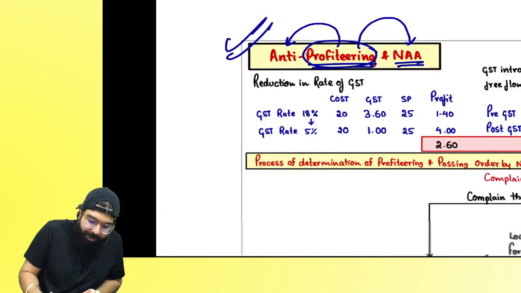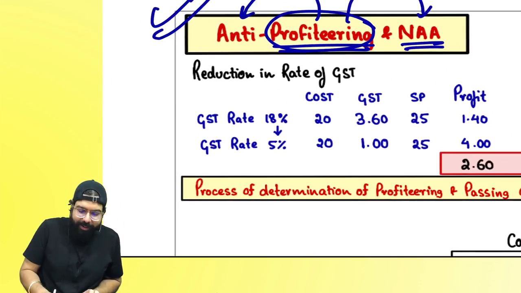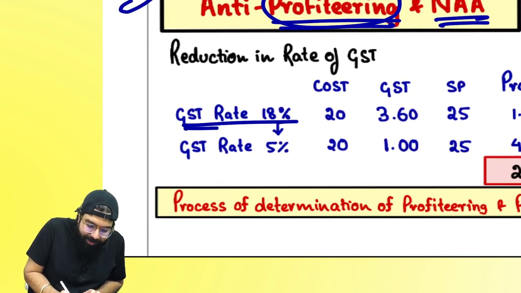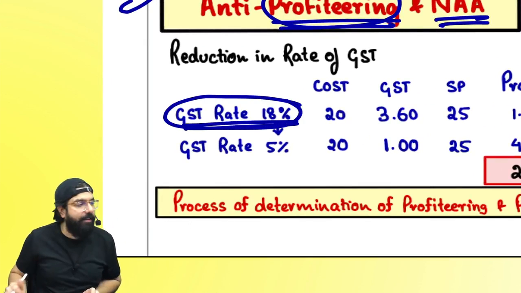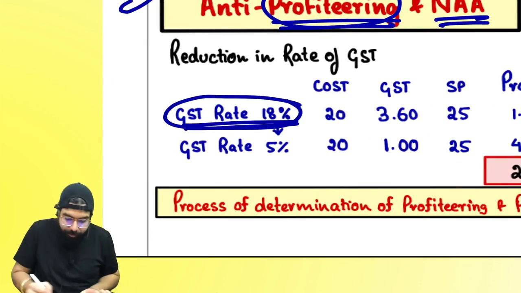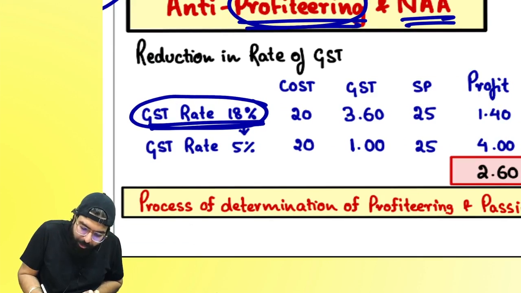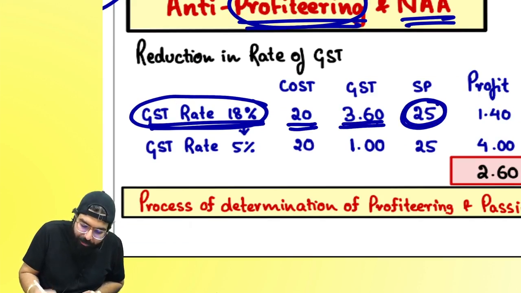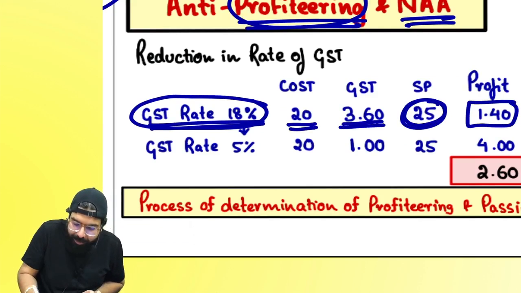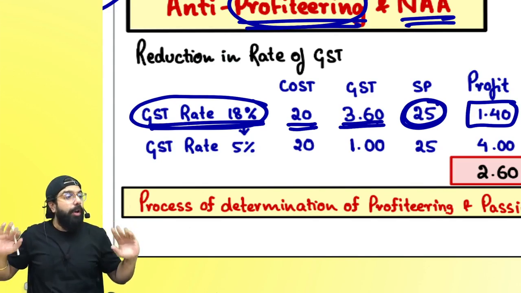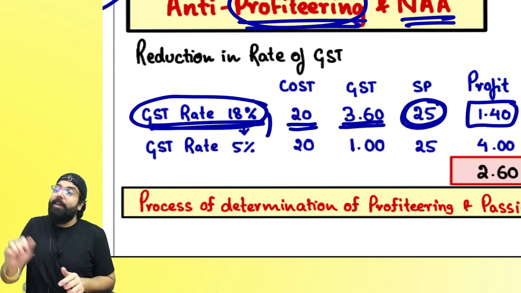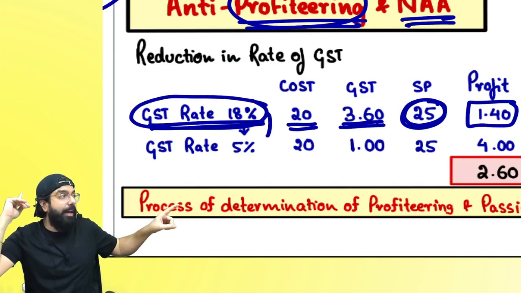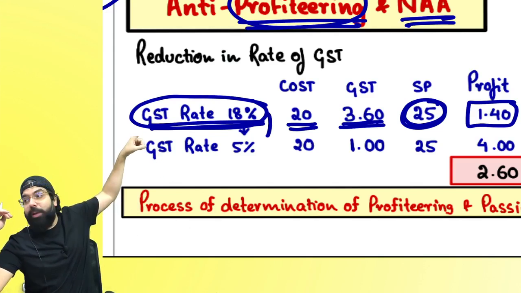Let's understand profiteering. Listen to me very carefully. Very interesting. Sir, the GST rate on food items when GST came was 18%. So you went to the uncle to have a masala dosa. Uncle told you 20 rupees plus he charged you 18%. He charged 25 rupees for the dosa. How much profit was he making? 1 rupee 40 paisa. If the GST rate is reduced by the government, will he reduce the rate of the dosa immediately?